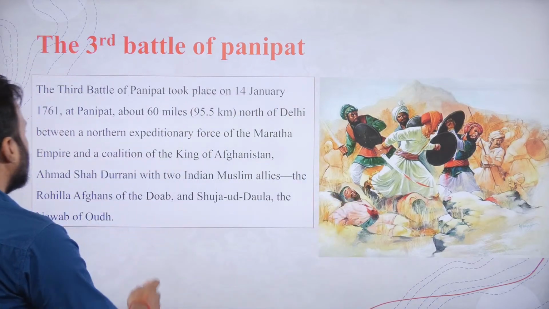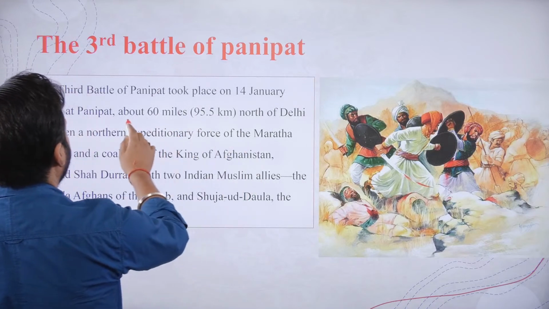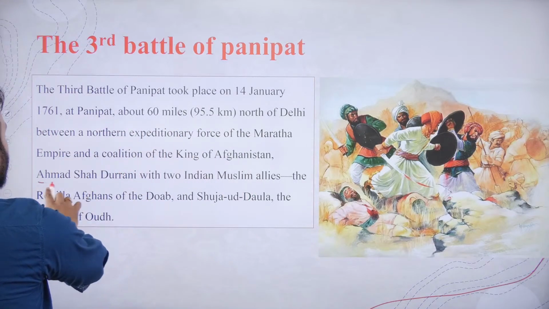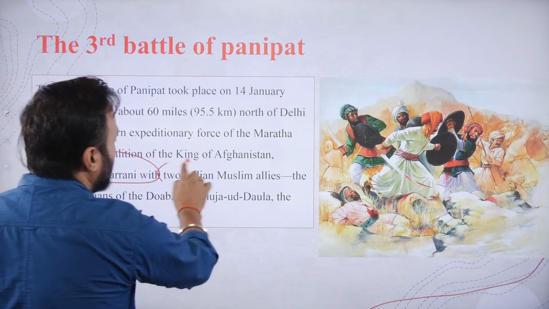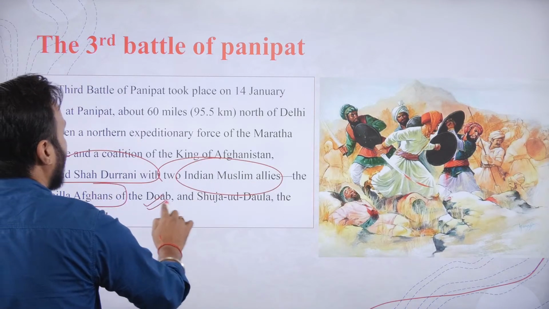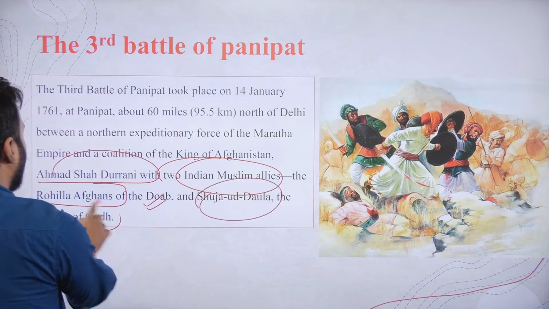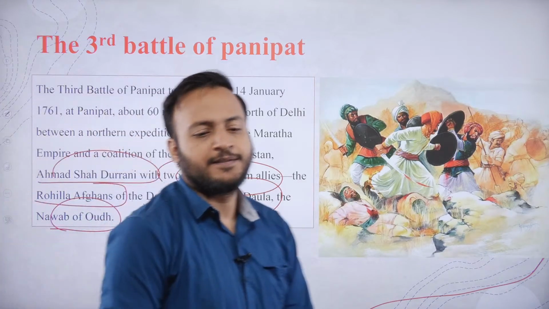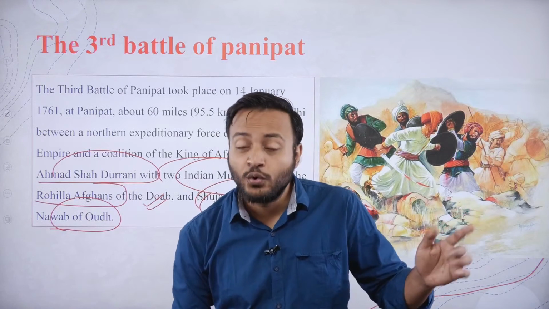What was the reason for this devastating defeat of the Marathas? Basically, Ahmed Shah Durrani, or Ahmed Shah Abdali as he is also known, along with his two Indian allies, the Rohilla Afghans of Doab and Shujauddaula of Awadh, sided with Ahmed Shah Durrani. And why did they do so?